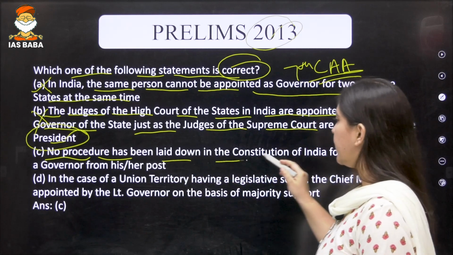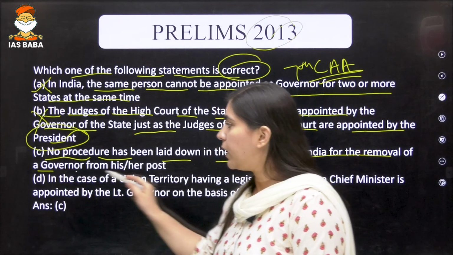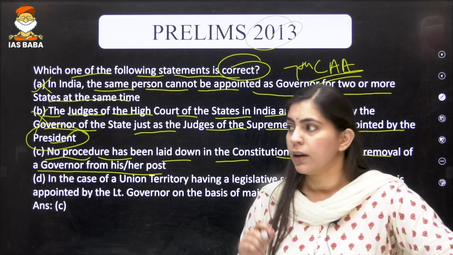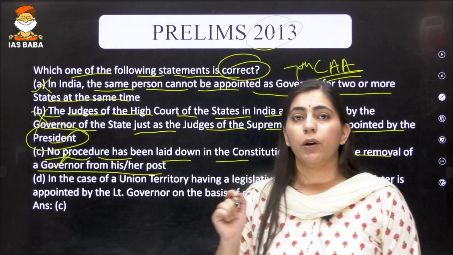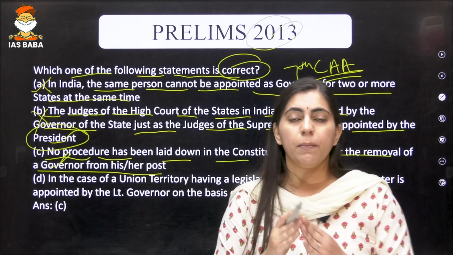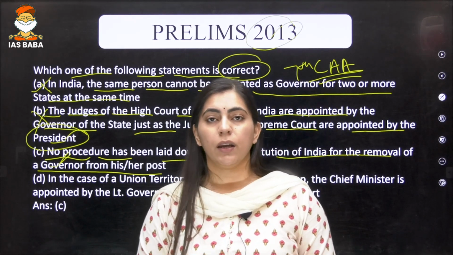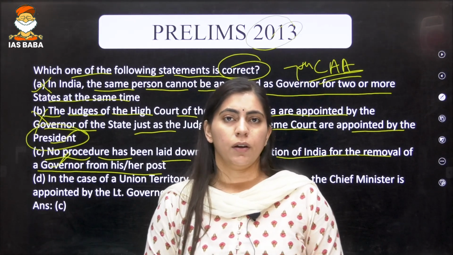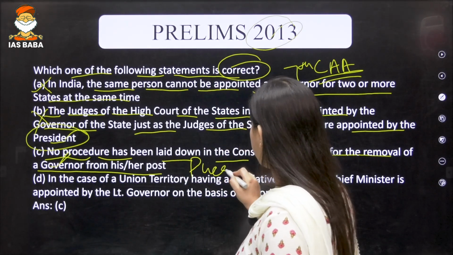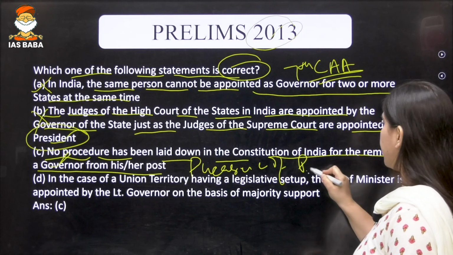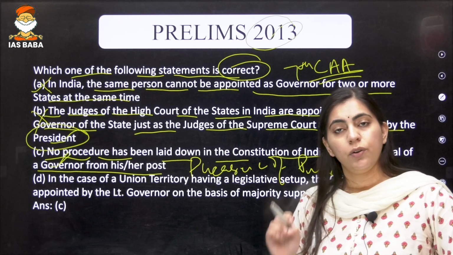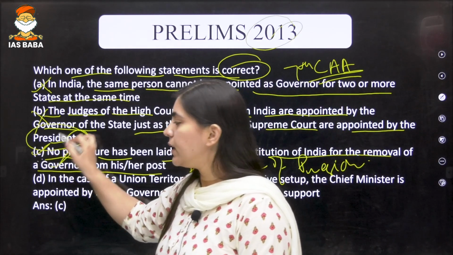No procedure has been laid down in the Constitution for the removal of the governor from his or her post. If you have read about the office of governor, this is the biggest criticism for the politicization of the office of governor. The office of governor is misused only because no procedure has been provided in the Constitution for the removal of the governor. The governor holds office at the pleasure of the president. The President at any time can remove the governor without even giving a notice period. So this particular statement is correct.